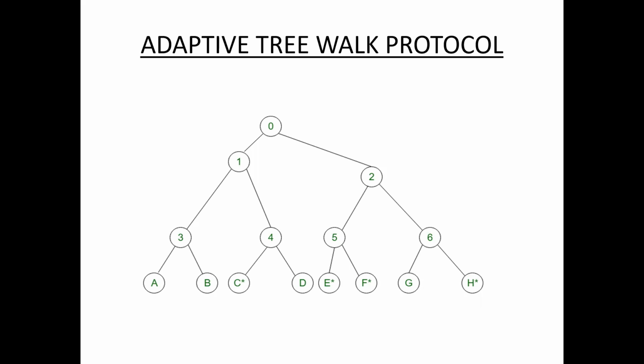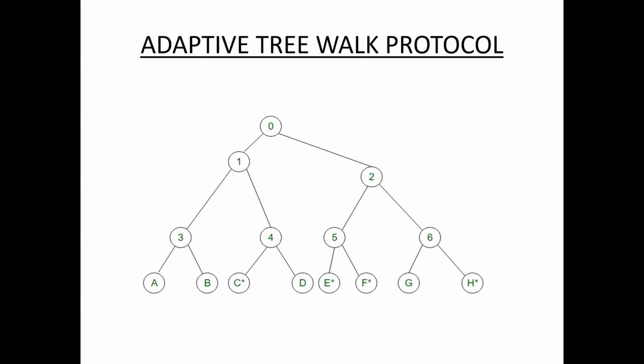Then out of that slot, only one station can transmit the data. See here, this one is divided into two slots: EF is one slot and GH is another slot. Out of EF, only E transmits first. Next F. So this is about the adaptive Treewalk protocol.